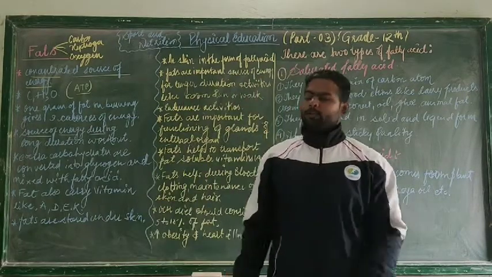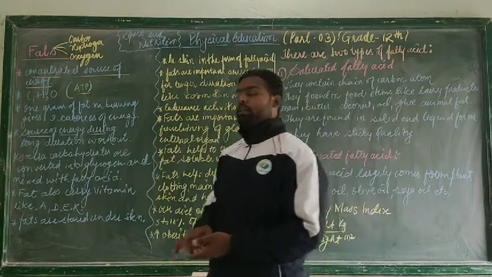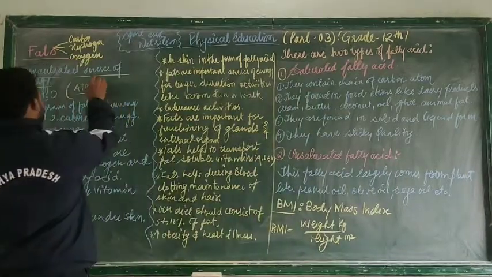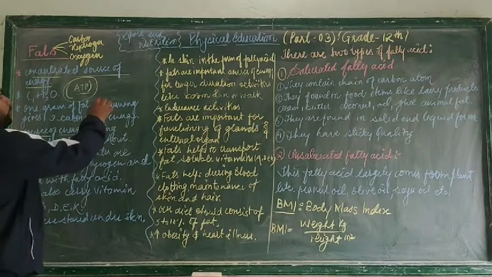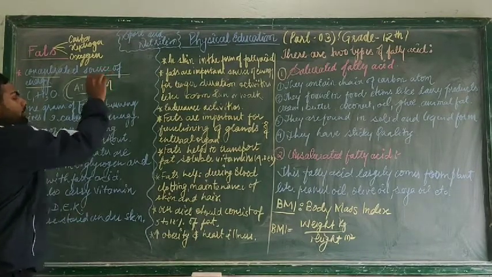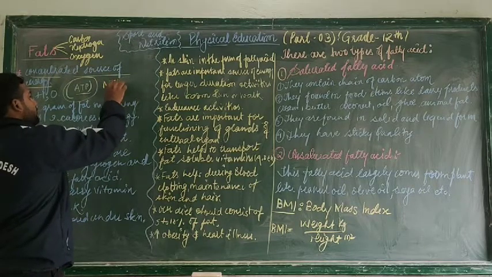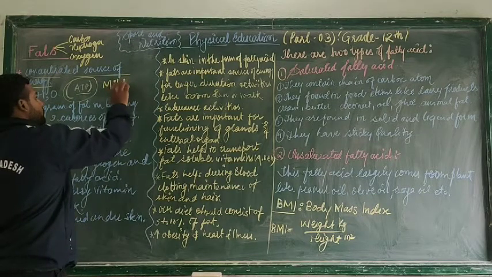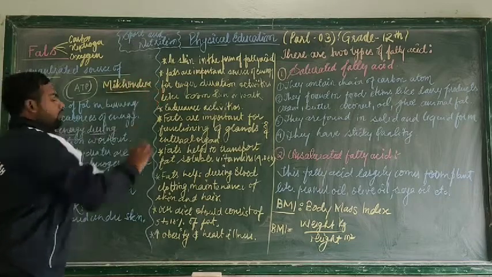What is ATP? ATP is adenosine triphosphate. In the form of ATP, energy is stored in our body, and in which organelle is it stored? It is stored in mitochondria. Who discovered mitochondria?